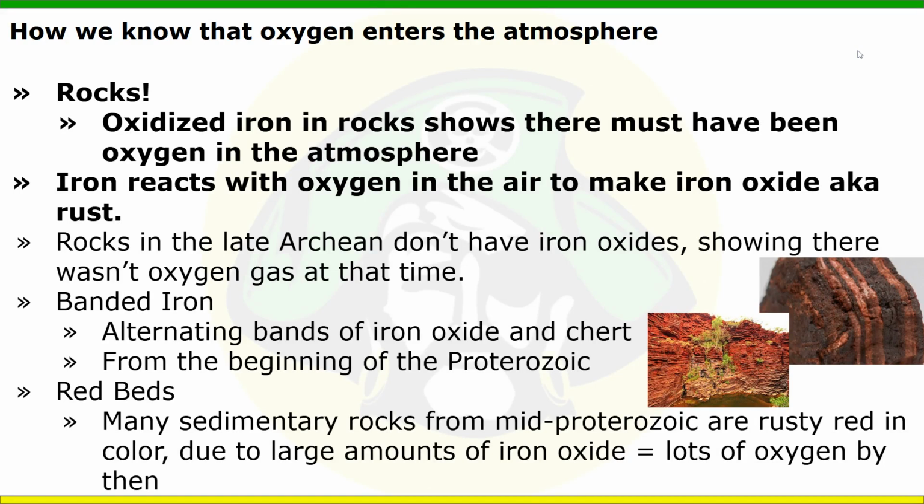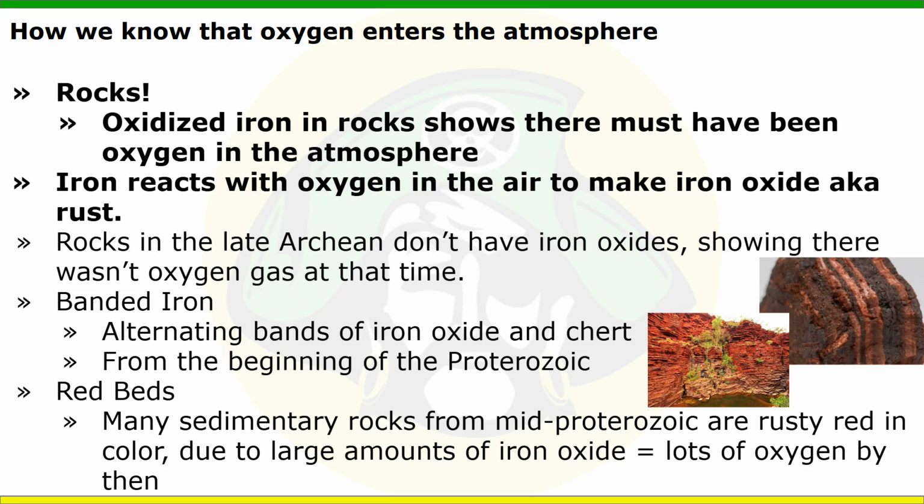Finally, how do we know that oxygen is in the atmosphere? How do we know when it was in the atmosphere? All that kind of stuff. The answer is rocks. We know when oxygen was in the atmosphere from rocks. Oxidized iron in the rocks shows that there had to have been oxygen in the atmosphere. That is the only way that we would have formed this kind of rock.